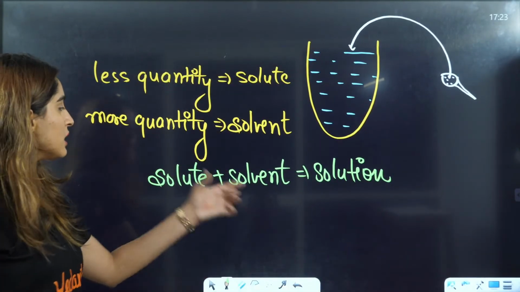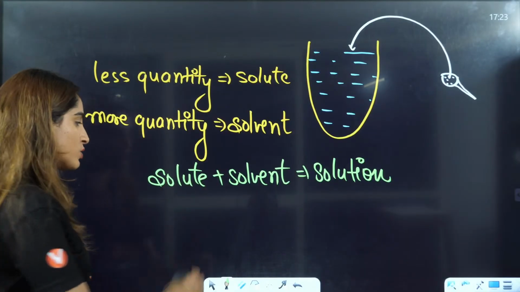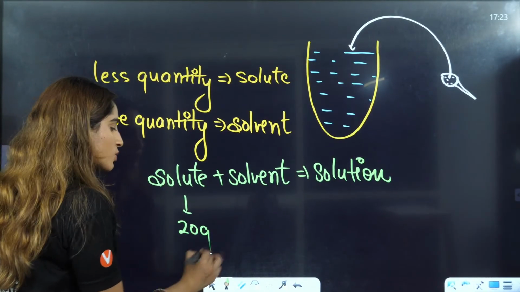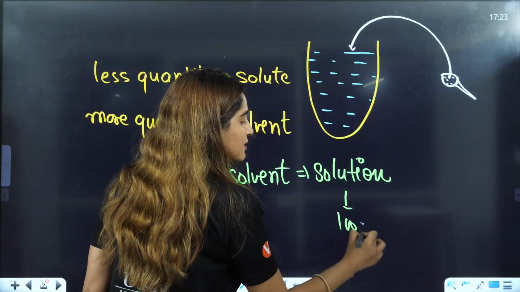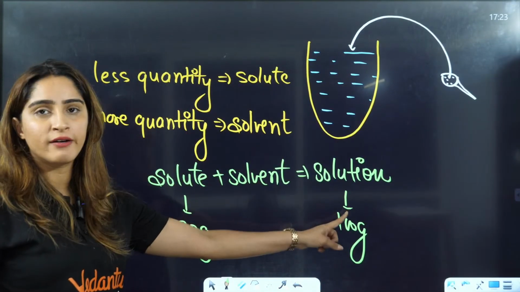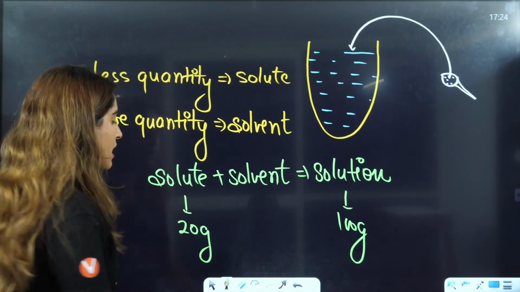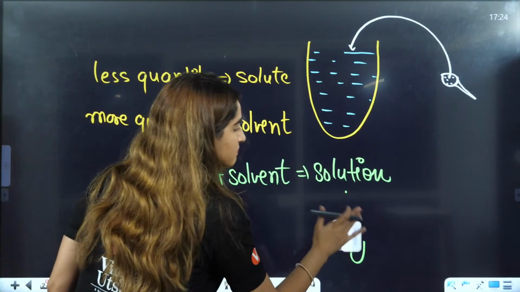That's why, solute we knew was given to be 20. The solution was given to be 100. So that's how we calculated solvent by 100 minus 20, that is 80. Right? Is that clear to everybody?